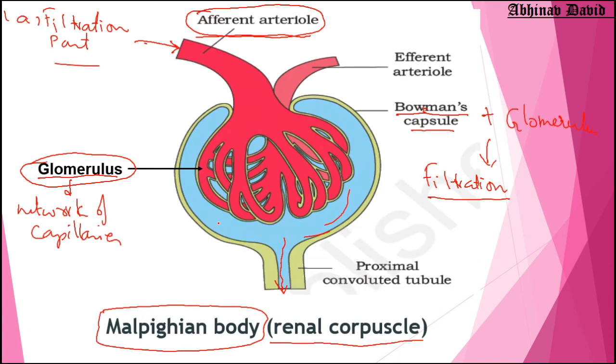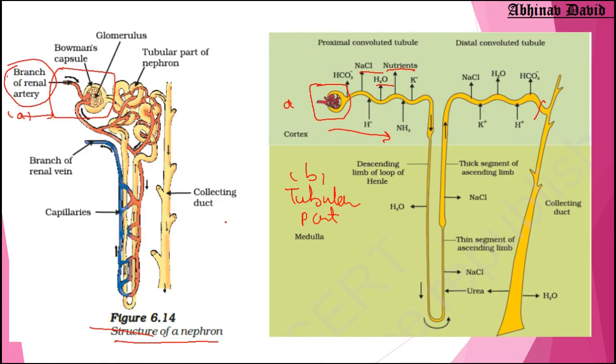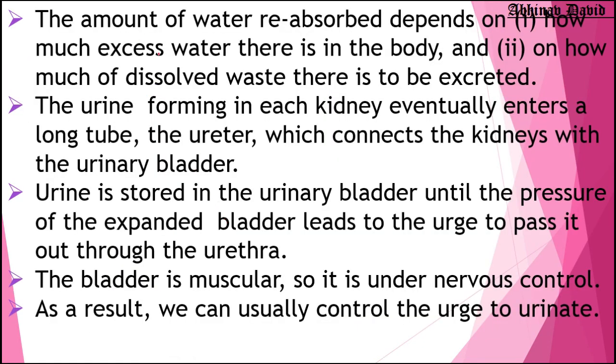And then what happens to the urine? It passes to the next part. The urine formed in each kidney enters a long tube, the ureter, and from the ureter it passes to the urinary bladder. Urine is stored in the urinary bladder until the bladder is full and we feel the pressure to pass it out of the body. When the pressure is more, the urge is there to pass the urine out, and it passes through the urethra.